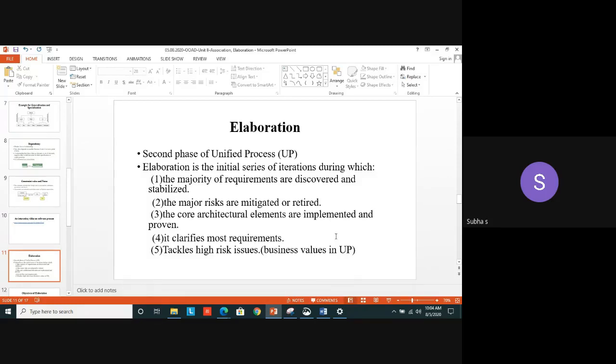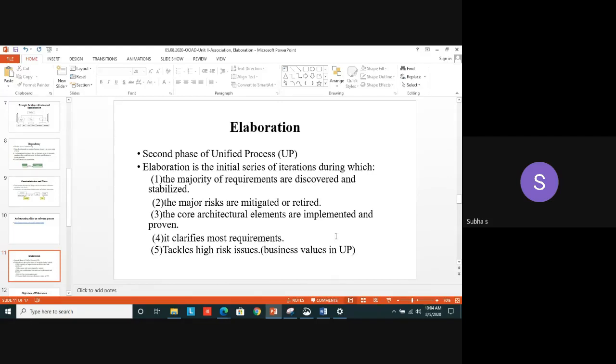If you are asked to write the requirements, you may write some 10 to 12 requirements. But during the elaboration phase, they will analyze all the requirements, whether those 12 requirements are needed or we can reduce the requirements also. All these things will be clarified in the elaboration phase. The last one is it tackles high risk issues. Yes, it will tackle the high level risk. There are two levels, high level and low level risk. So this elaboration phase will tackle the high level risk.